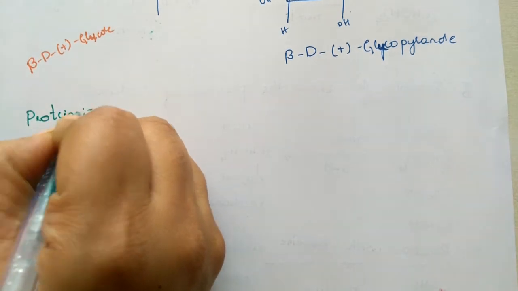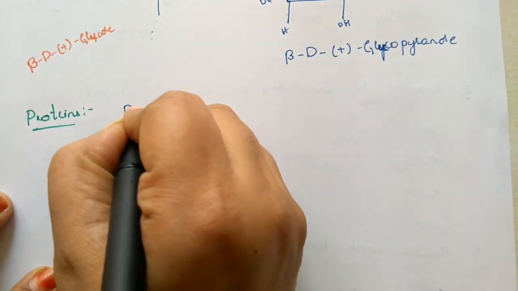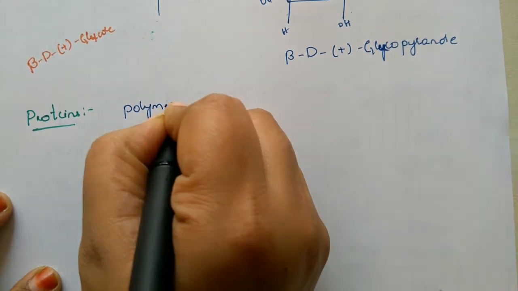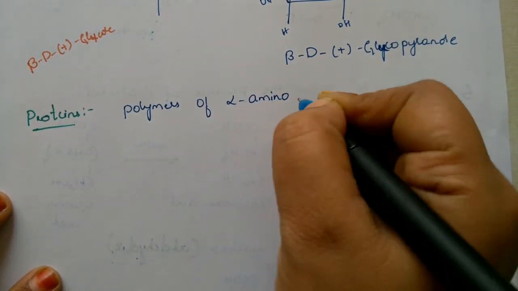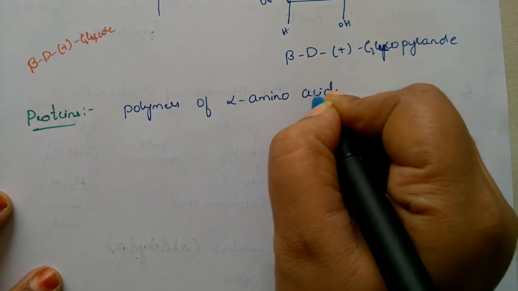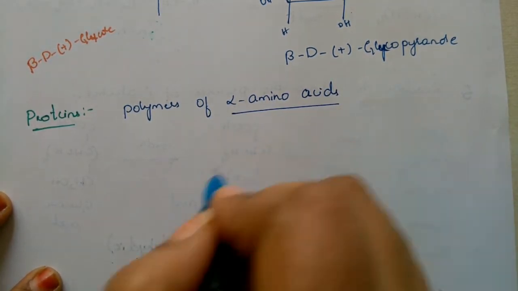So proteins are nothing but polymers. They are polymeric structures, polymers of alpha amino acids. So what do you mean by amino acids? These are the monomeric units. Amino acids are nothing but monomeric units.